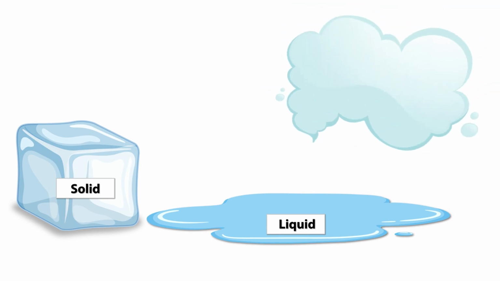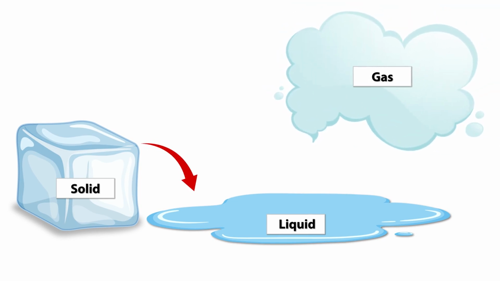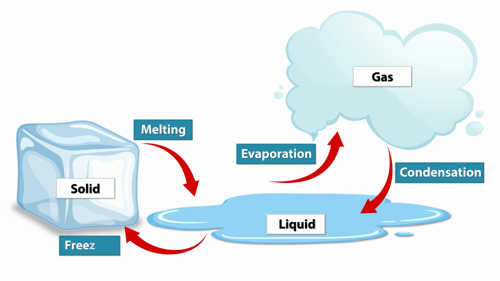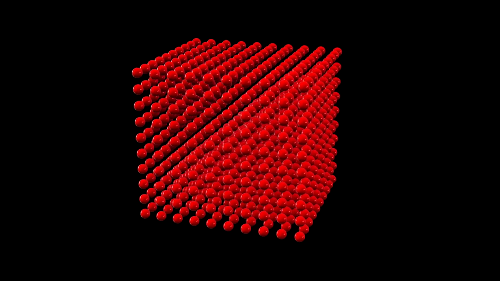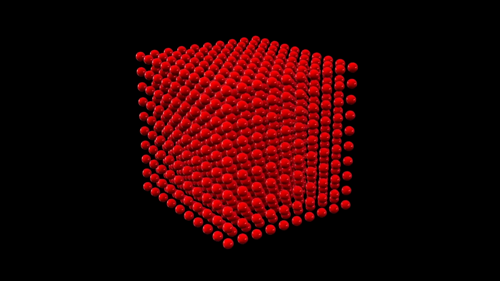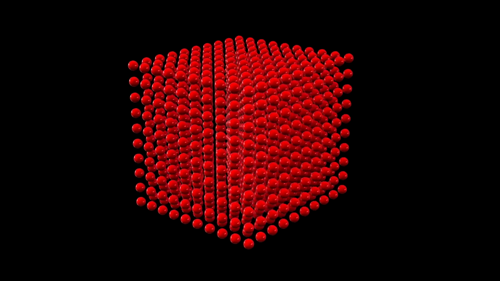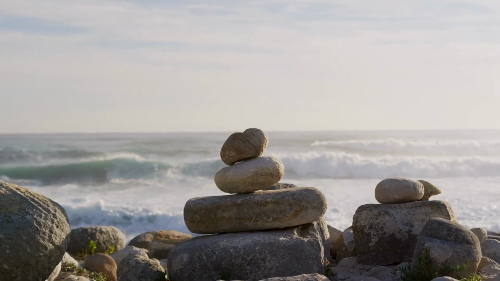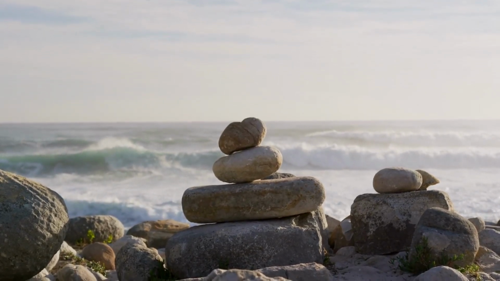Everything around us is made of matter, including the air we breathe, the water we drink, and even the food we eat. Matter can exist in three main states: solid, liquid, and gas. Solid. This is the state where matter keeps its shape. Solids have fixed shapes and sizes because the particles inside them are closely packed and don't move around freely. For example, an ice cube or a rock.